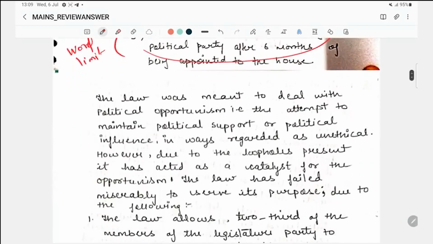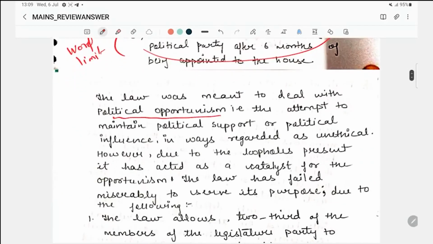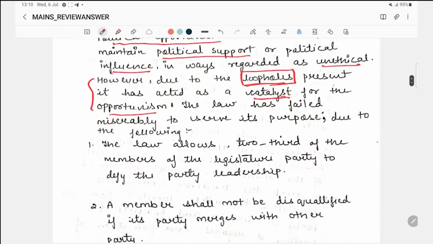Okay. The law was meant to deal with political opportunism, that is, the attempt to maintain political support or political influence in ways regarded as unethical. However, due to loopholes, so here comes the demand of the question. The loopholes present in it have acted as a catalyst for opportunism. The law has failed miserably to serve its purpose due to the following. The answer content starts from here.